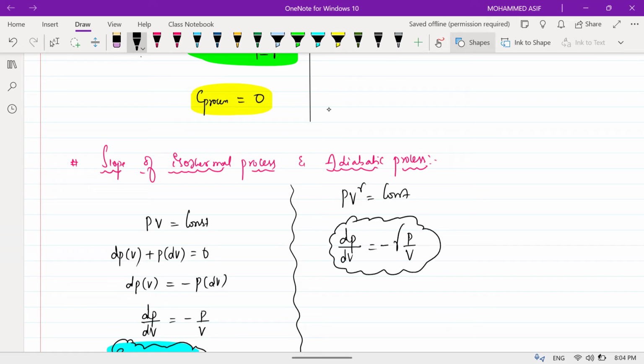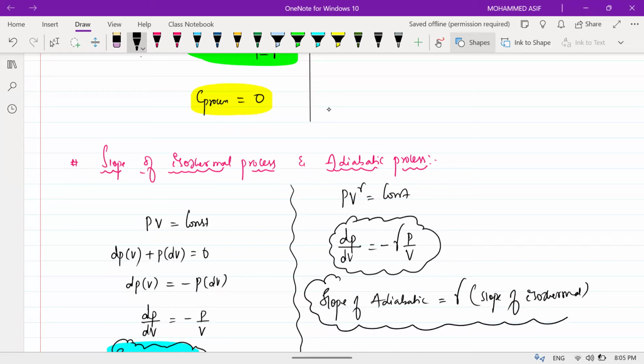Very important. So can I say that the slope of adiabatic is equal to gamma times the slope of isothermal, isn't it? Because minus of P by V is nothing but what, beta? Slope of your isothermal process.